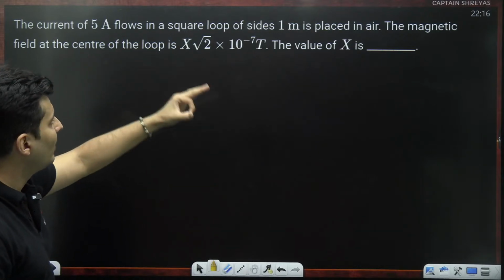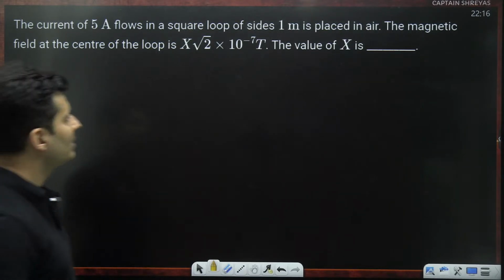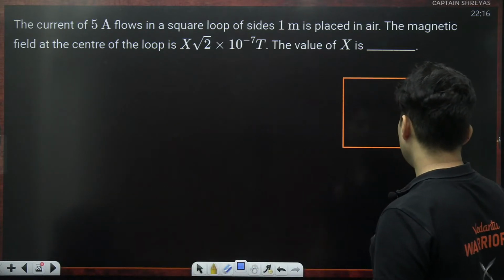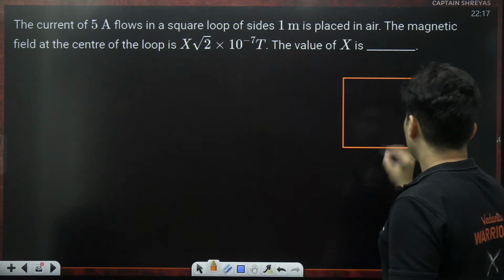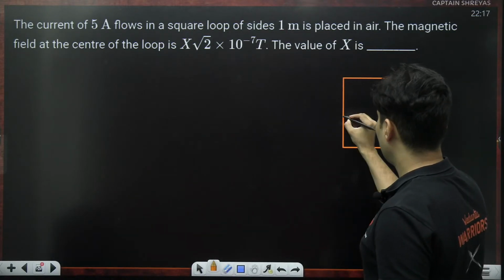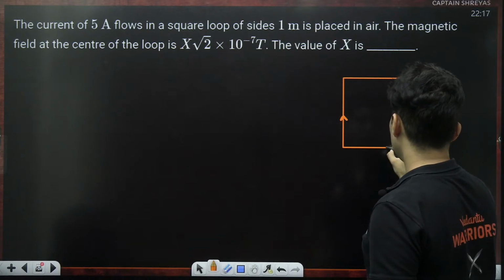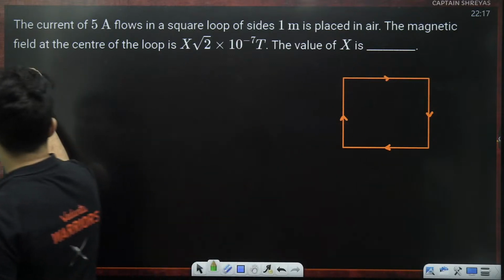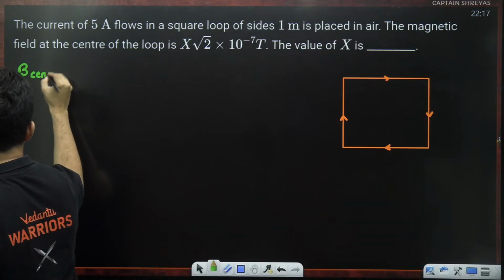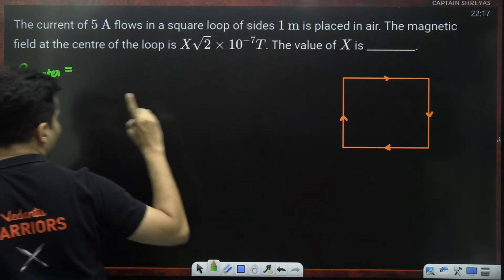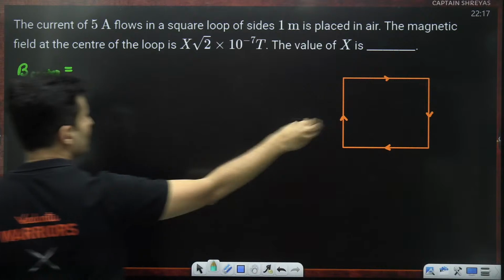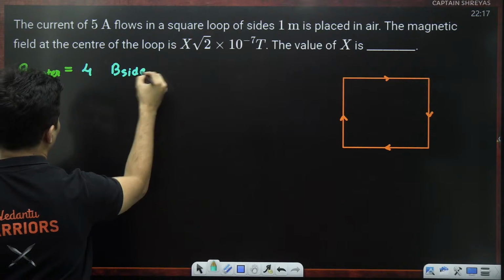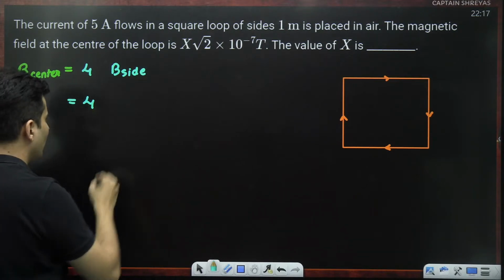Current is moving in a square loop. The field at the center of the loop is how much? This is such a standard question. You might have seen it so many number of times. If the current flowing in this particular loop is like this, and if you want to find the net magnetic field at the center, since there are 4 sides for that loop, you find the magnetic field due to any one side and multiply it by 4. That's it. That is your answer.